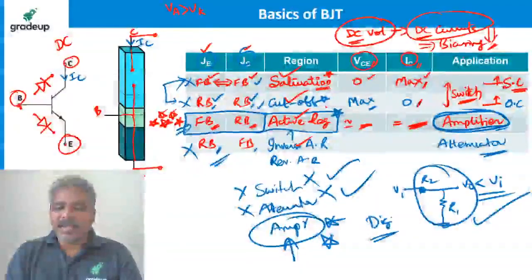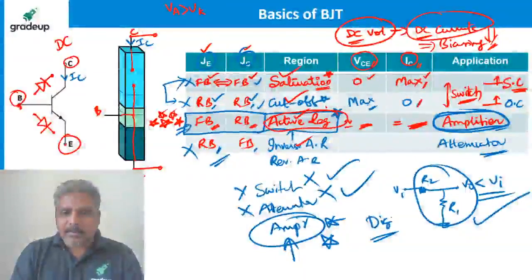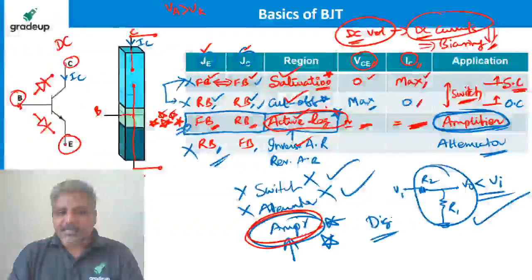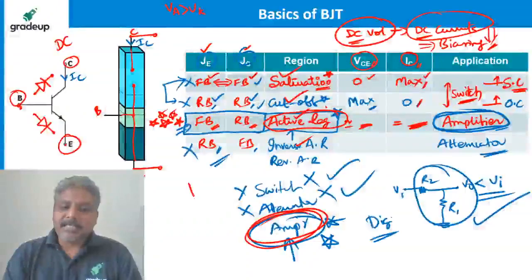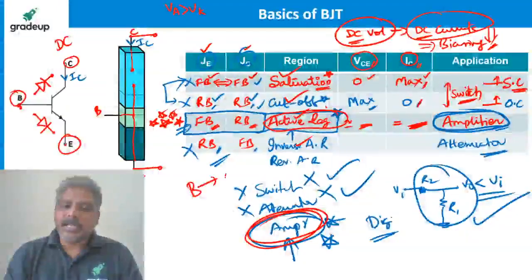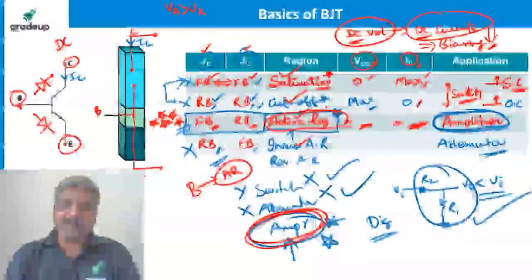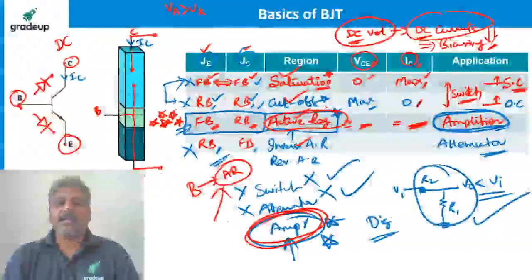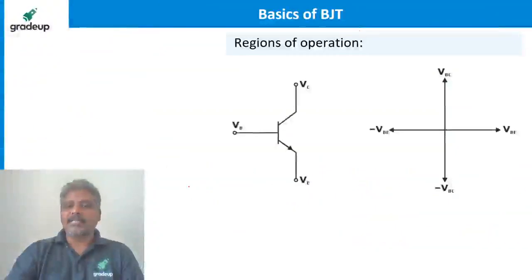But which biasing are we more interested in? Active region biasing, because we can get amplification with it. So from now onwards, if I talk about biasing, I mean mostly the active region. If I am not talking about the active region, I will specify it. Is it clear, guys? Regions of operation, is it clear?